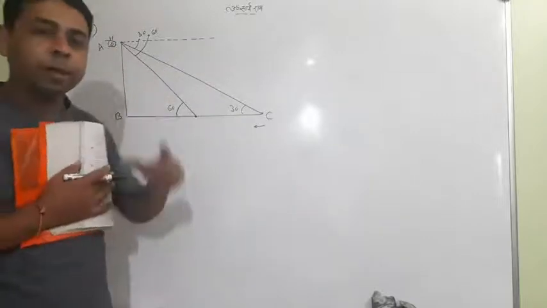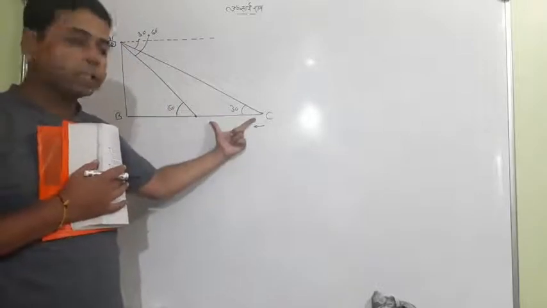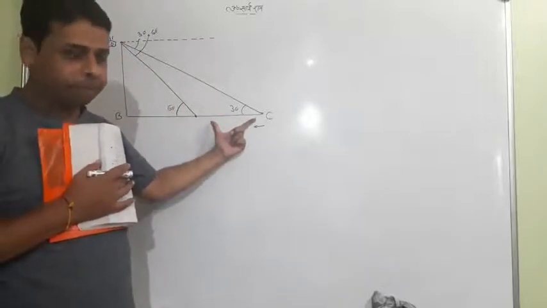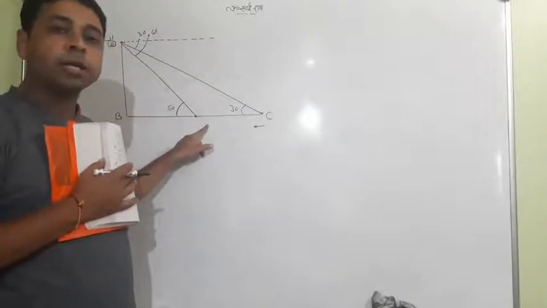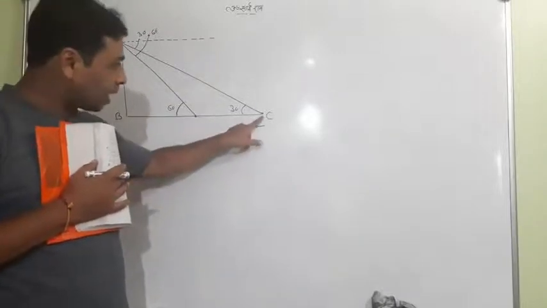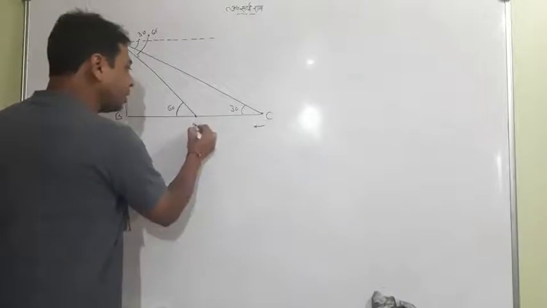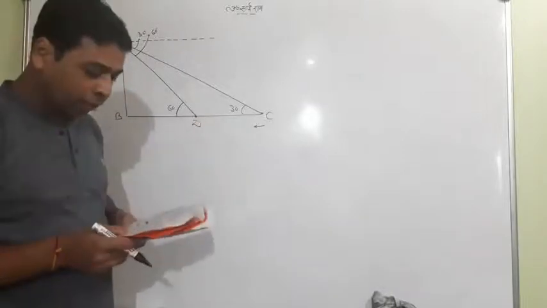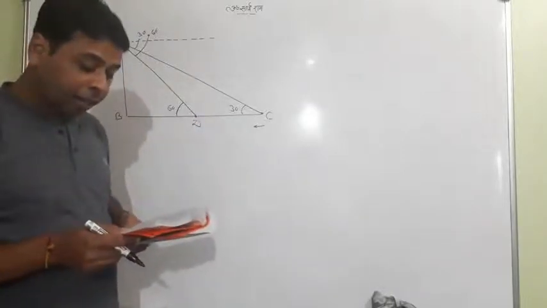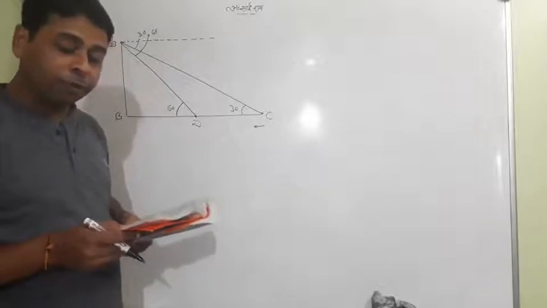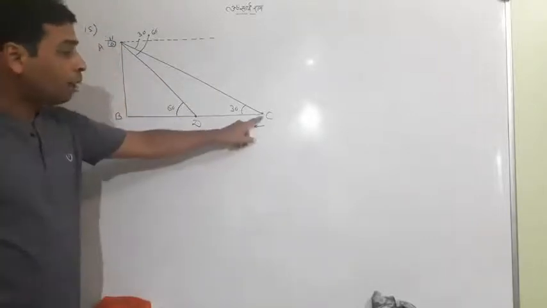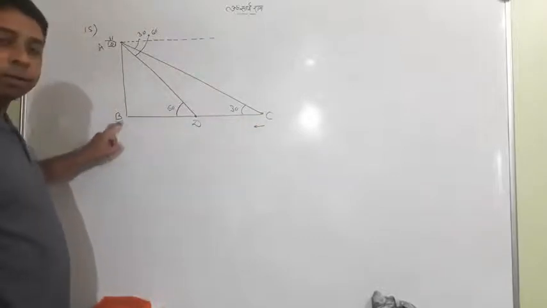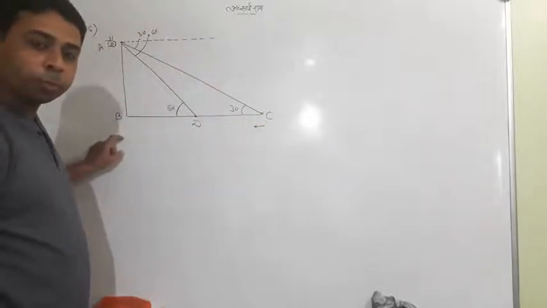This time it is 60 degrees. But the very important thing is that the distance is not given. The distance is not given, but the time is given: in a 6-second period the car comes to the point D. The question asks to find the time taken by the car to reach the foot of the tower from this point. How much time will the car take to reach the point B?